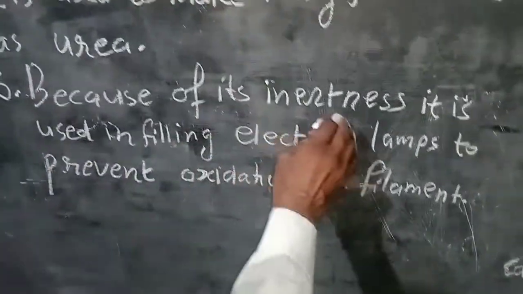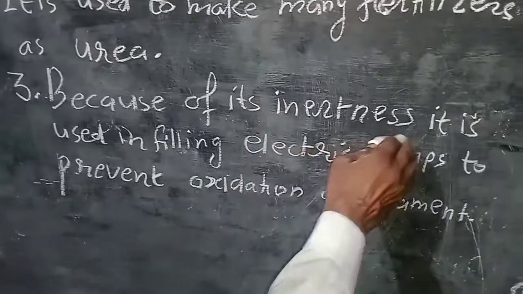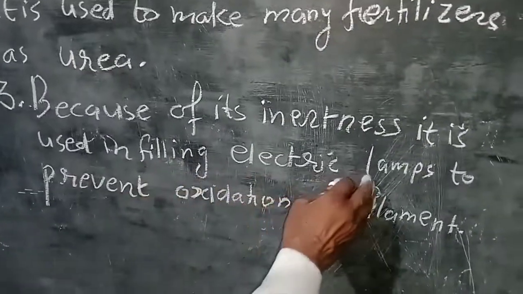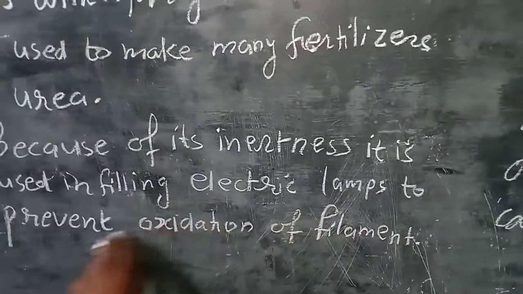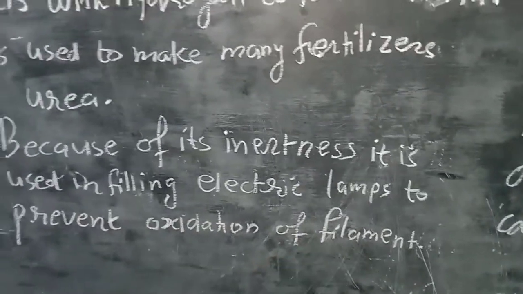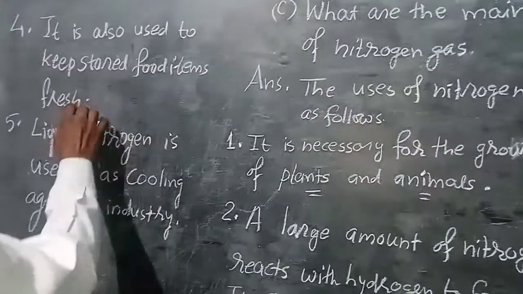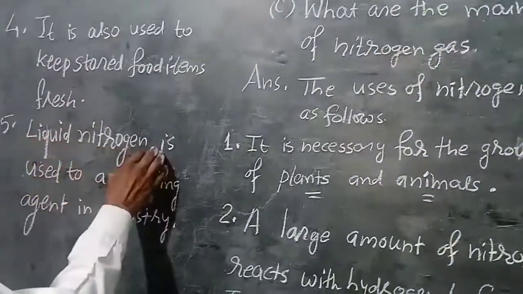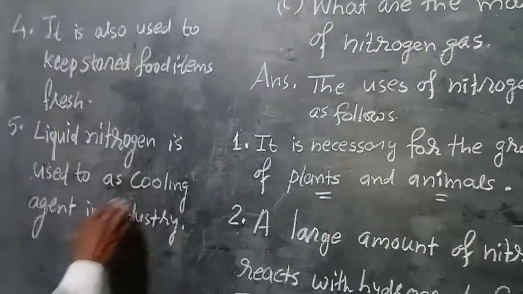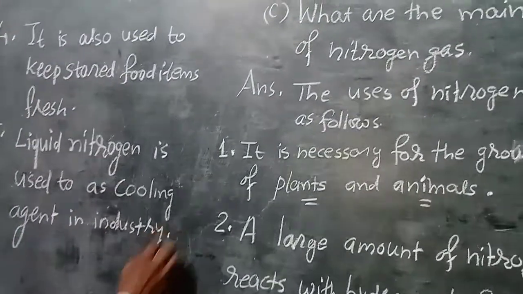Because of its inertness, nitrogen is used for filling electric bulbs or lamps to prevent oxidation of the filament. It is also used to keep food items fresh. Liquid nitrogen is used as a cooling agent in industry.